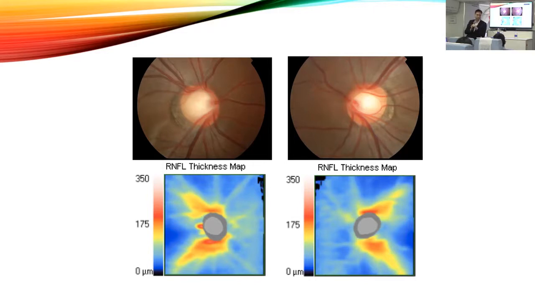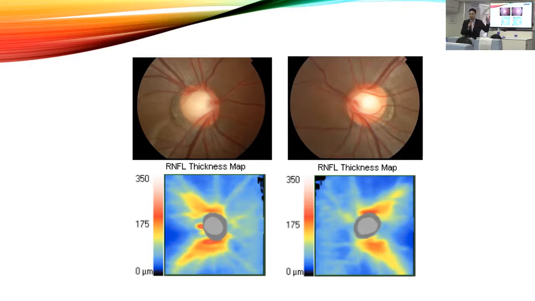And likewise, there is variation in the cup size among patients with glaucoma.